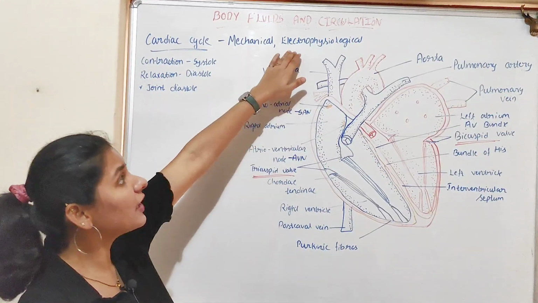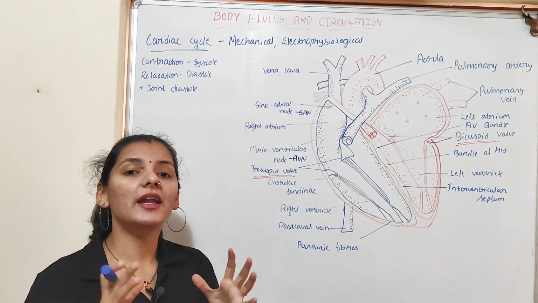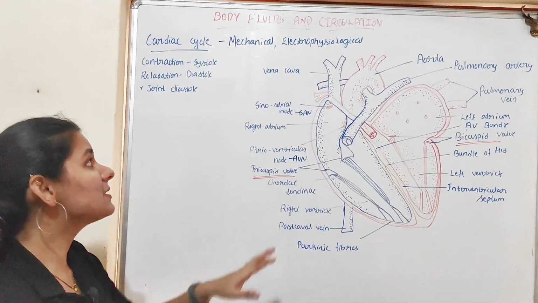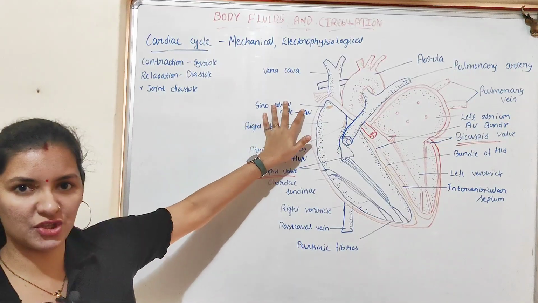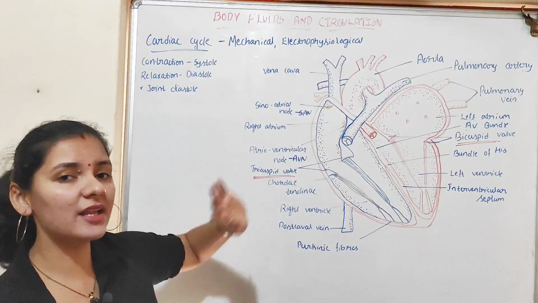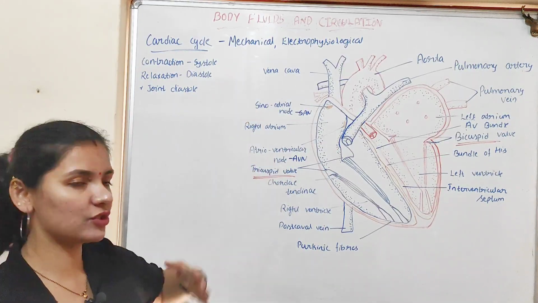And what do you mean by an electrophysiological event? An electrophysiological event includes generation of the action potential by specialized cardiac musculature. In the last video you studied that the heart has specialized cardiac musculature known as the sinoatrial node and atrioventricular node.